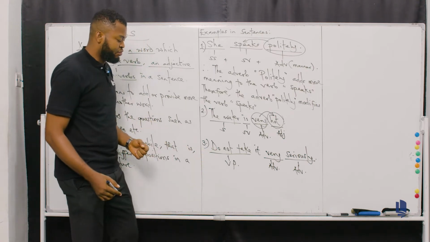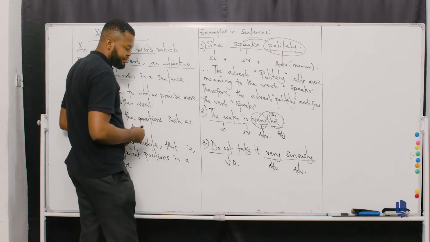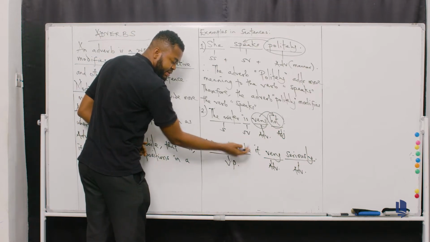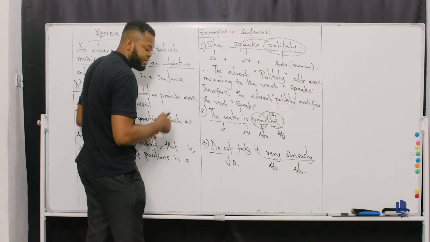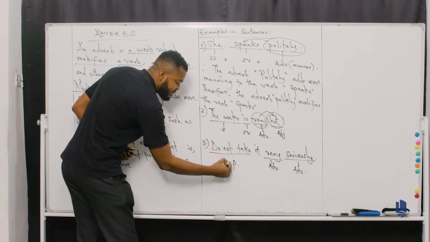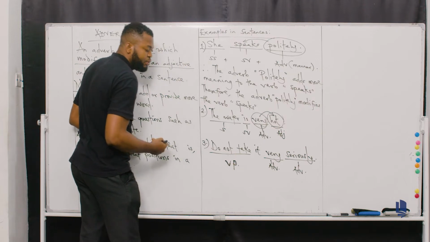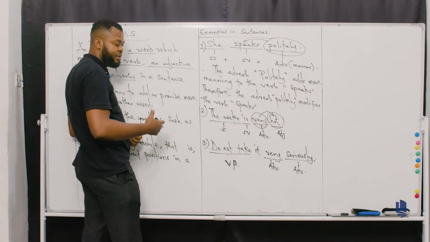How? Because remember that here, you have about three verbs. This is the first, this is the second, and this is the third. Okay? So that's why I had to classify this as the verb phrase. So, do not take it very seriously.